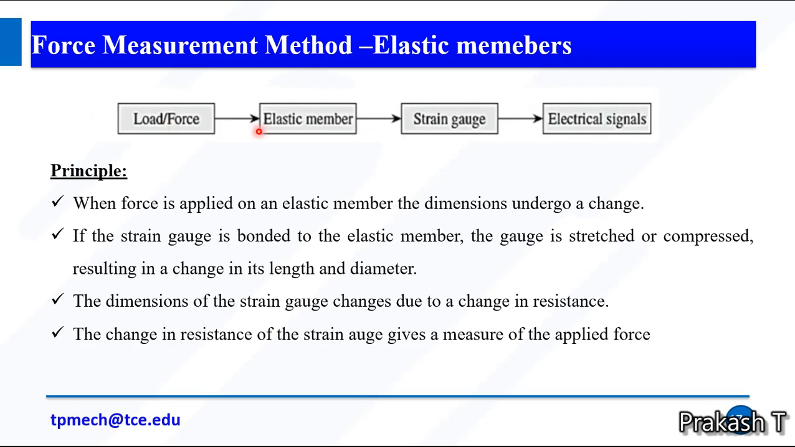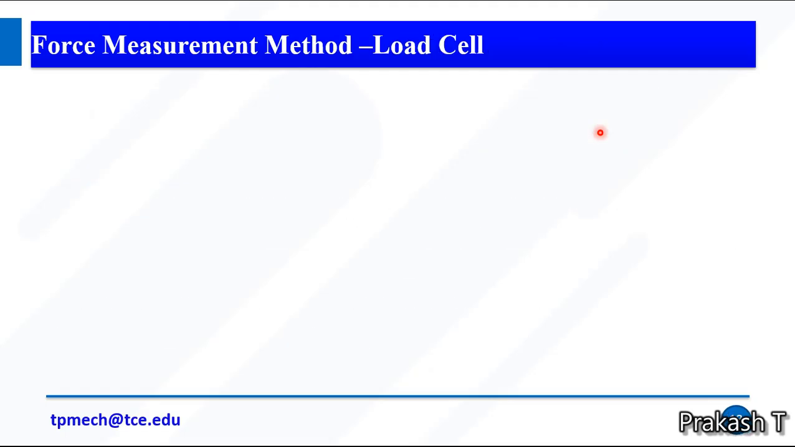So elastic members and strain gauges. Strain gauges are used to measure force. The strain gauge is bonded with the elastic member. If you apply load, the dimensions of the elastic member will change. This causes a change in resistance in the strain gauge, so it gives an electrical signal. Based on the electrical signal, we can easily measure the force.